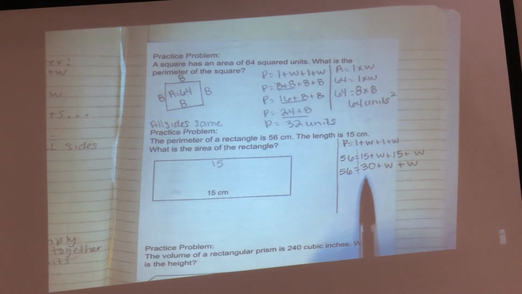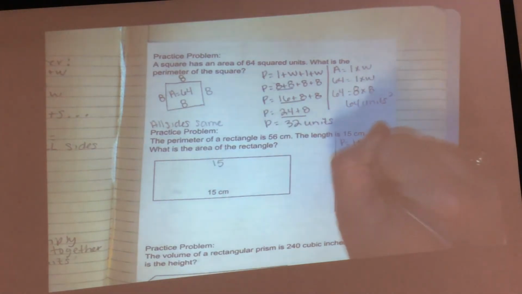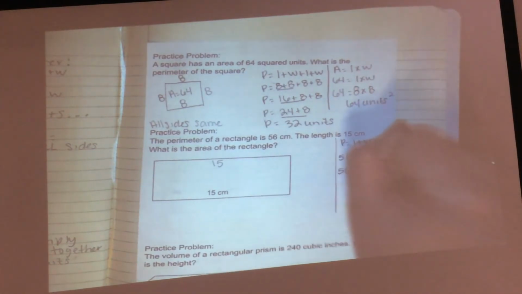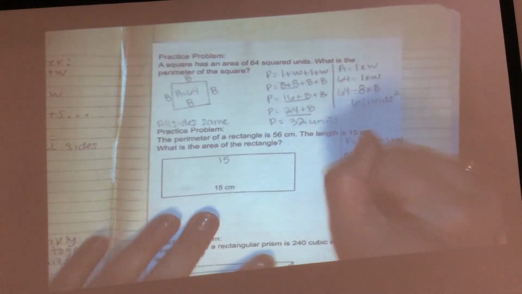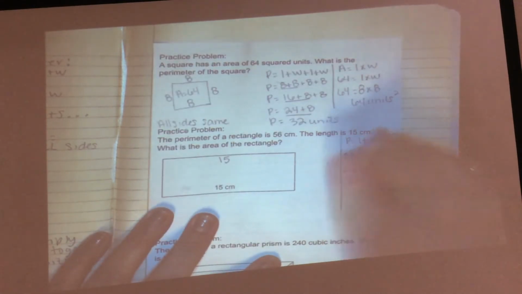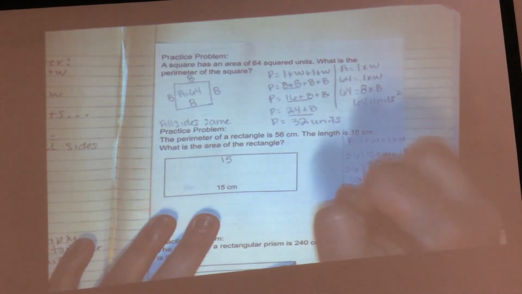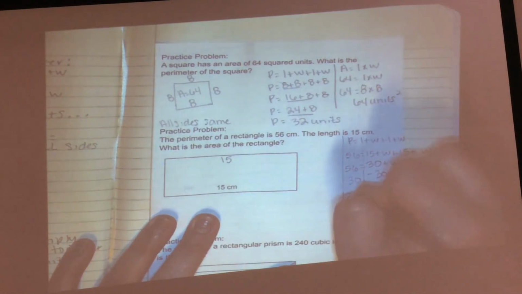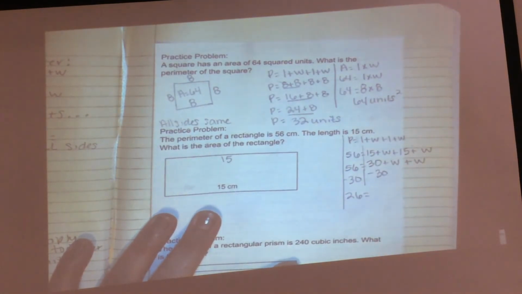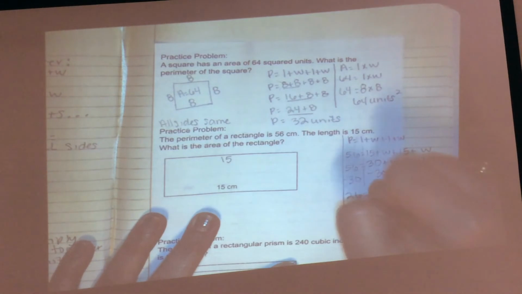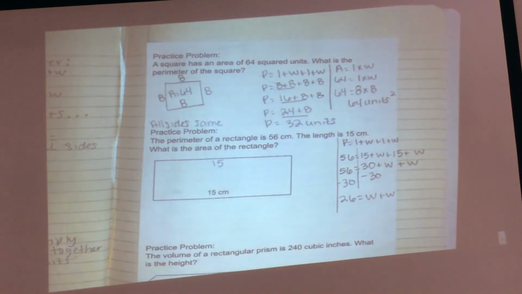To move this over here, I'm going to do the opposite, so I'm going to subtract it away. Minus 30 over here and minus 30 over here gives me 26. So I have 26 equals width plus width. 13. Okay, let's pause there.